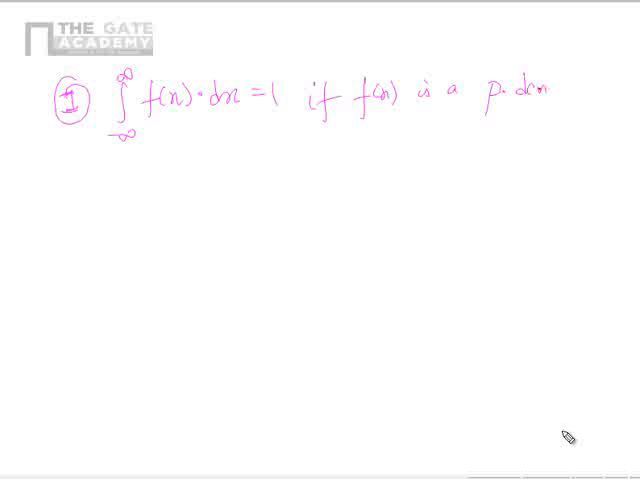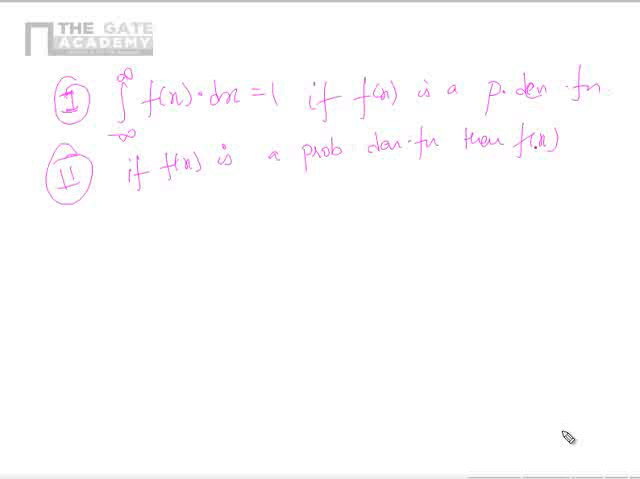So what is our first important result? We have so far seen two important conclusions. First important conclusion is integral from minus infinity to infinity f of x dx equals 1 if f of x is a probability density function. Second conclusion is what? If f of x is a probability density function, then f of x has to approach 0 on either side to satisfy